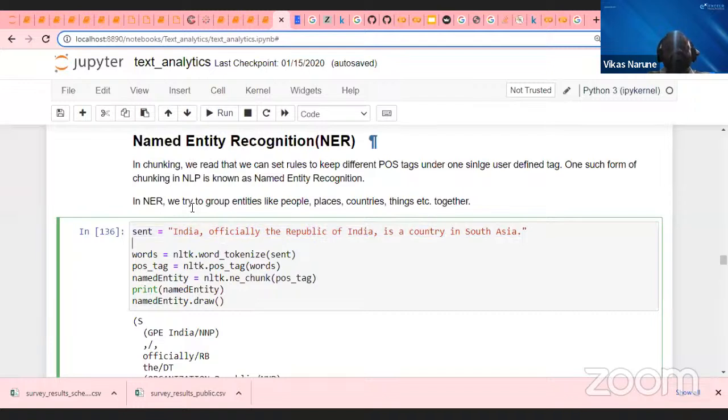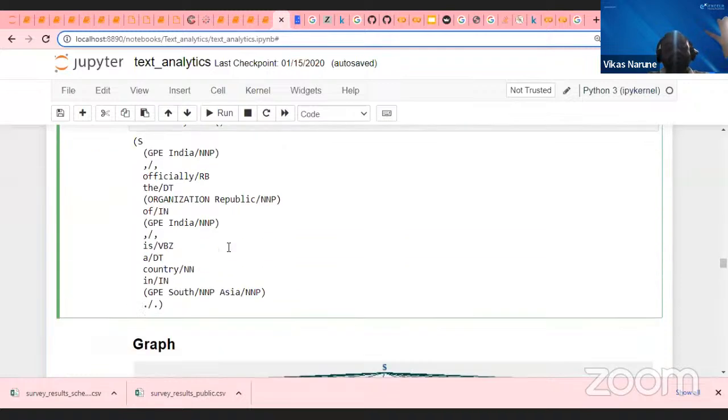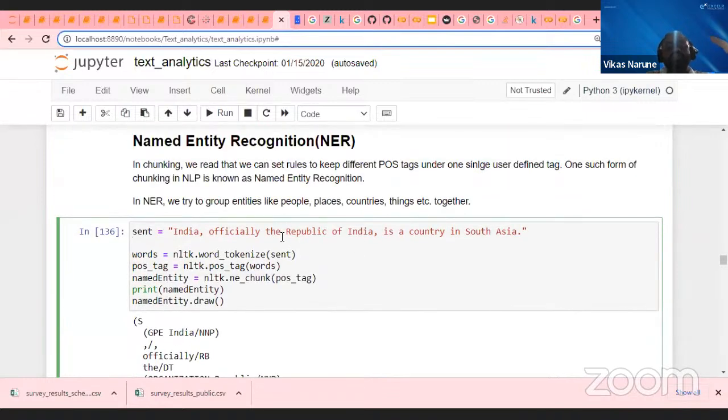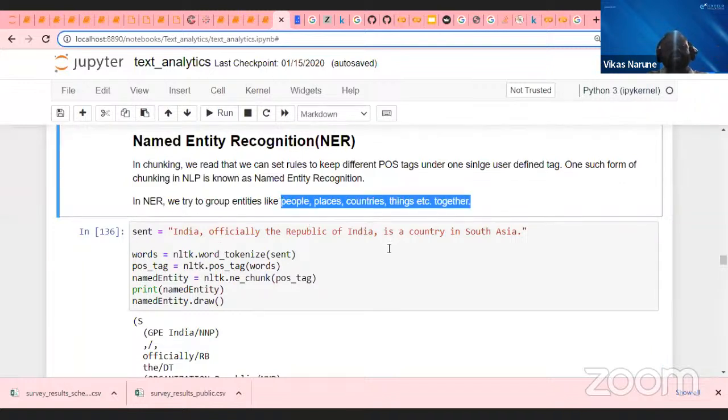I am trying to find out which entity is present, whether I am talking about a person, a place, a city, a map, money, or an animal. This is called named entity recognition. Once I understand people, places, countries, entities together, I can get the meaning of the words. I can understand the entire text before I convert it to numericals.